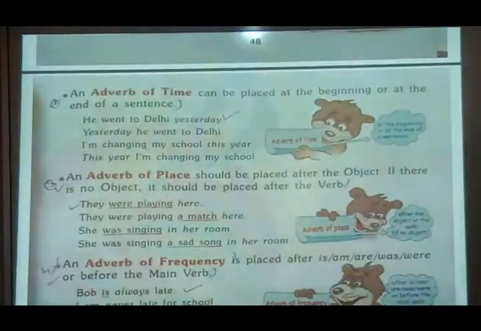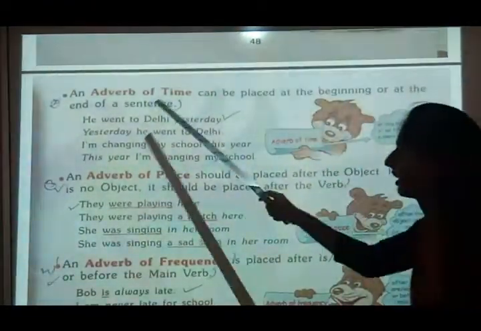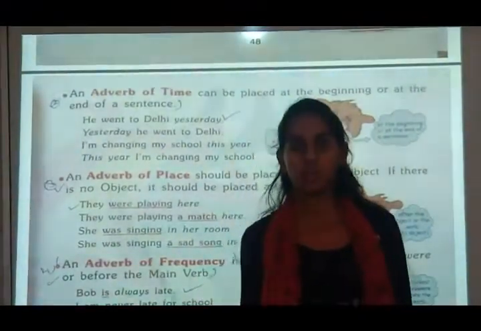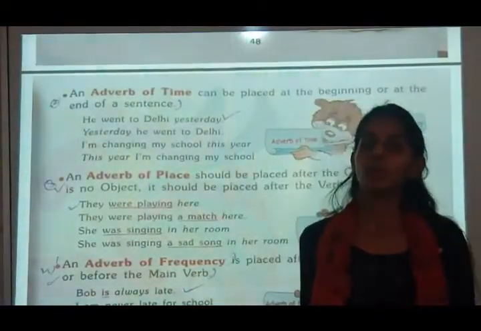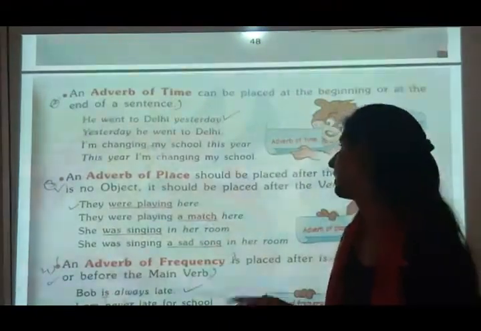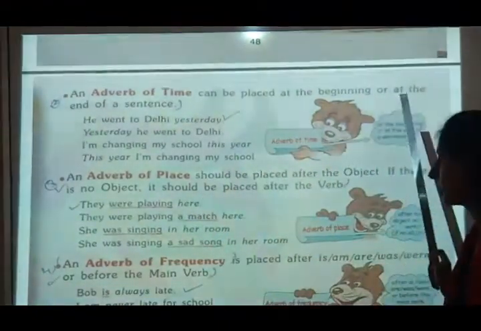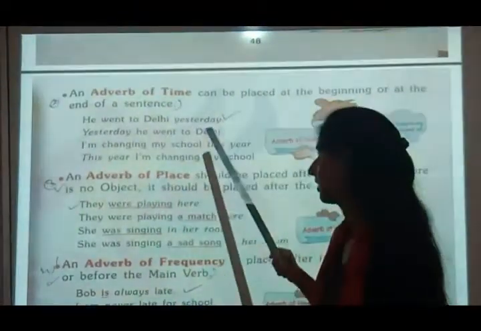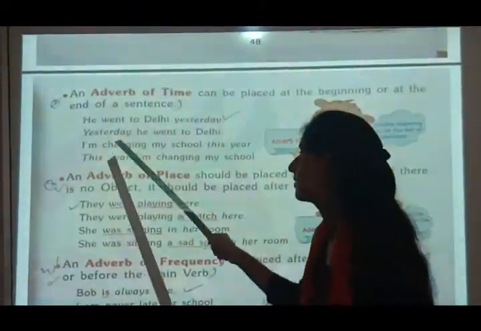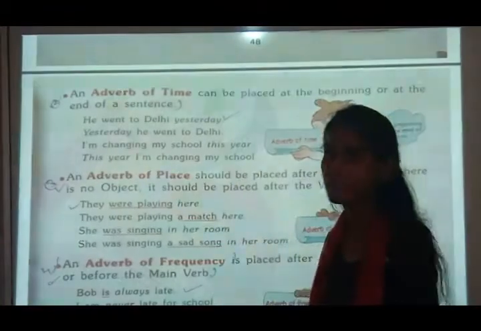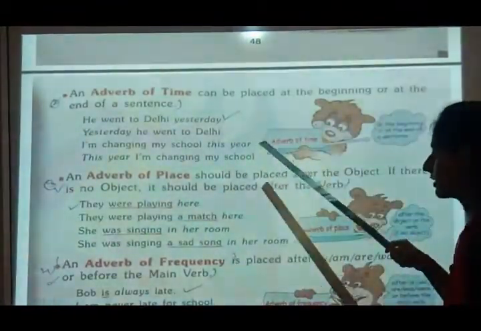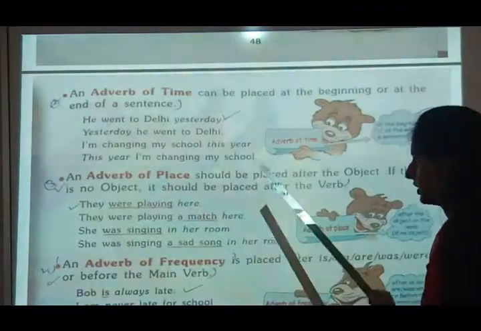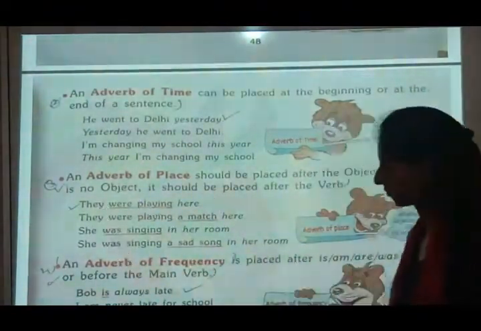An adverb of time can be placed at the beginning or at the end of a sentence. So adverbs of time, that is yesterday, tomorrow, day after tomorrow, 2 days, should be kept at the beginning of the sentence or at the end. He went to Delhi yesterday, so it is kept at the end. Yesterday he went to Delhi, it is in front. I am changing my school this year, so time is at the end, and this year I am changing my school, time is in the front.